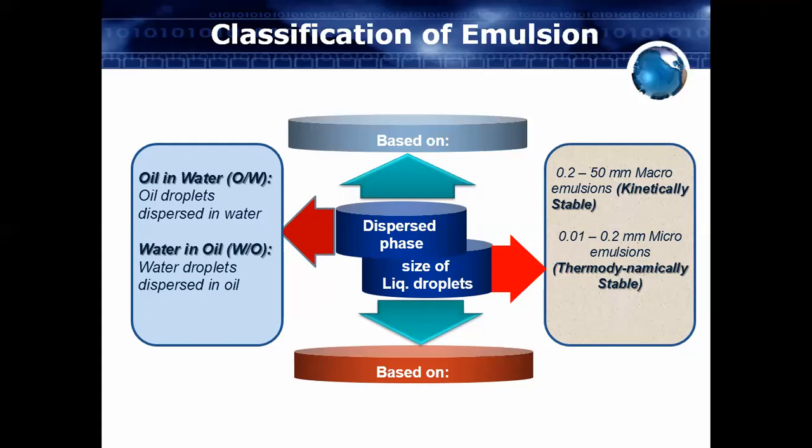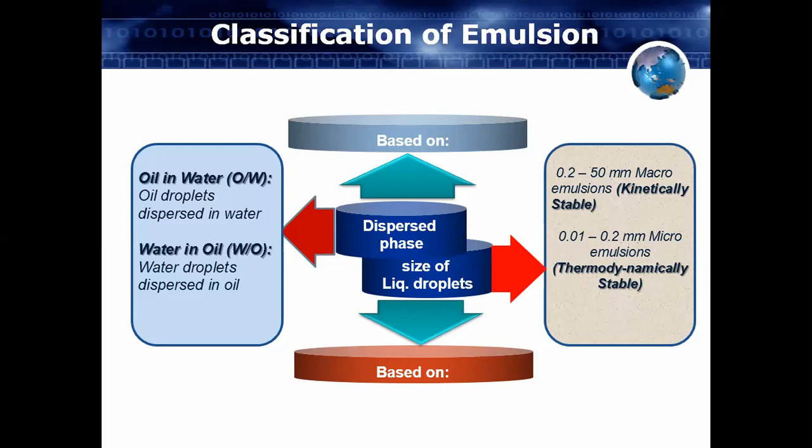Such an emulsion, in which the globule size ranges from 0.2 to 50 millimeter, is called a kinetically stable emulsion or macro emulsion.